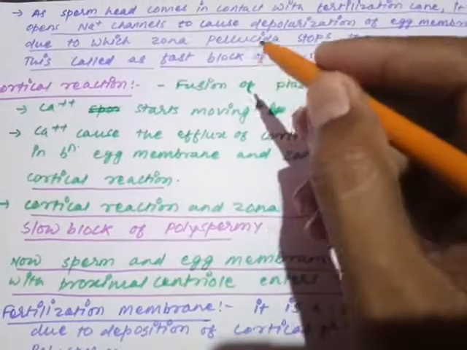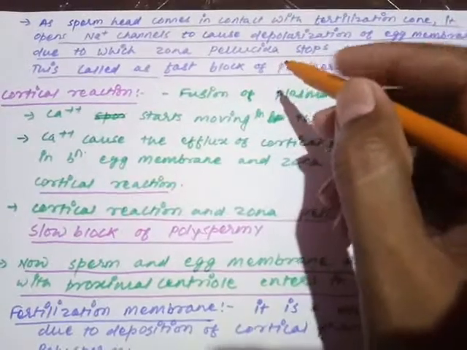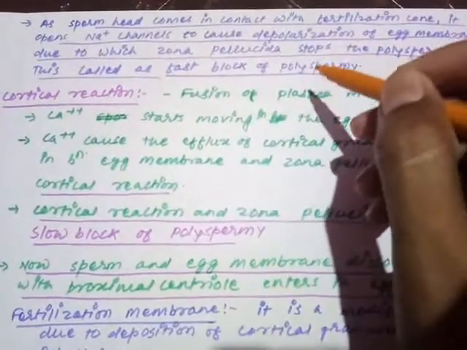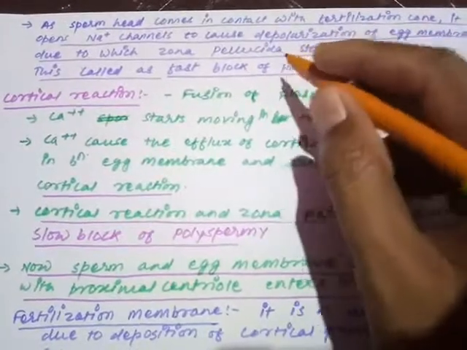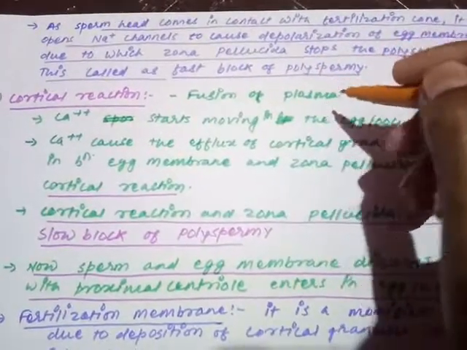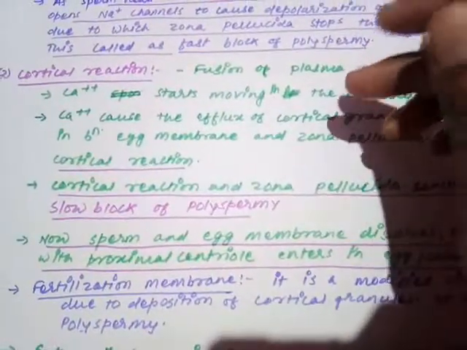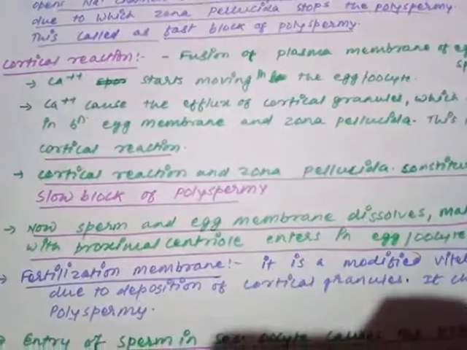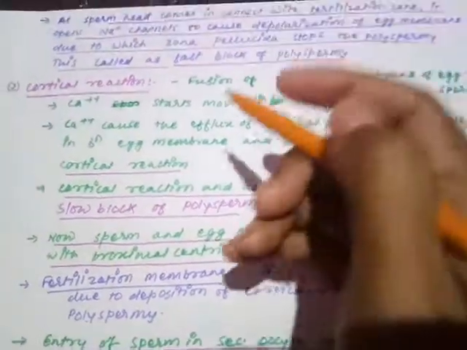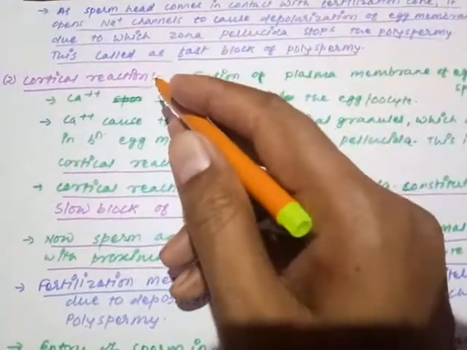My dear child, NEET examination ध्यान रखना, zona pellucida is the fast block of polyspermy. ये direct question आता है कि which structure is responsible for the fast block of polyspermy? So zona pellucida is the structure which is responsible for the fast block of polyspermy. Now moving on to that, अब जैसे ही sperm enter हो जाता है, as the sperm enters in the pre-vitelline space, other sperms remain outside only. Only the sperm which is received inside will start another reaction that is called as cortical reaction.